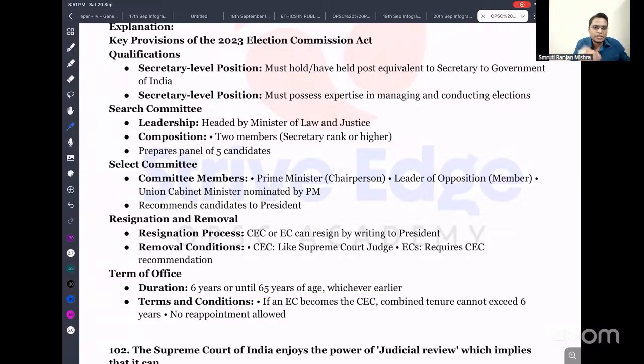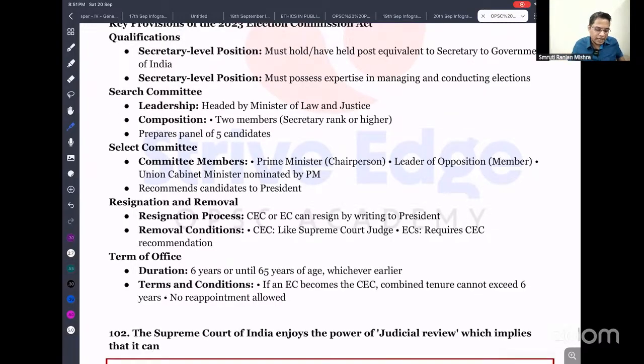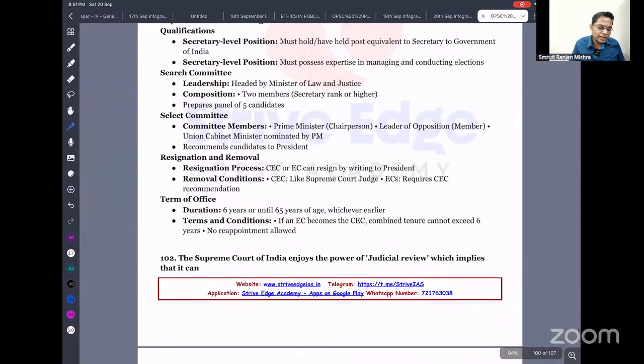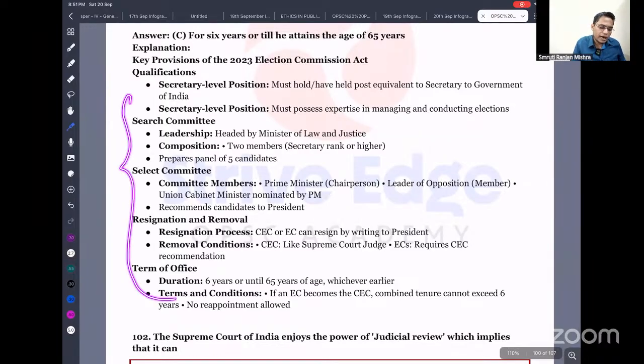In case an Election Commissioner is appointed as Chief Election Commissioner, the combined duration should not be more than 6 years, and no reappointment is allowed. This is very important for your examination, because this was added in current affairs recently. So you have to study it properly.